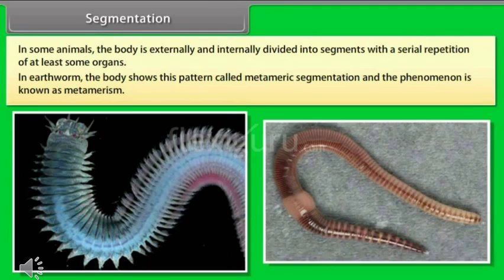For example, we can take an example of tapeworm. Okay, it is a flatworm. वहां पे क्या है बेटा? That shows segmentation but not in metameric form. वहां पे complete pattern नहीं है, so that's why that is not known as metameric form.